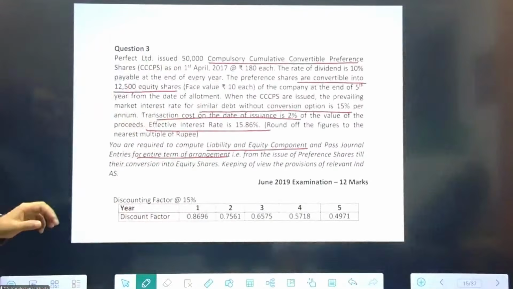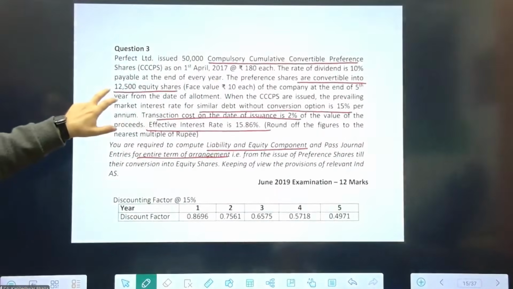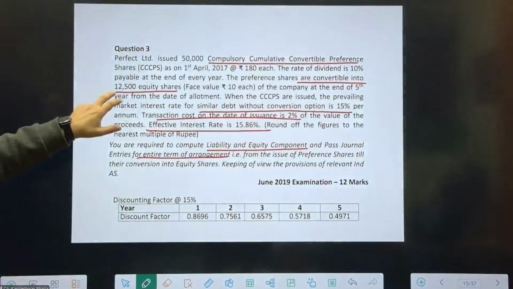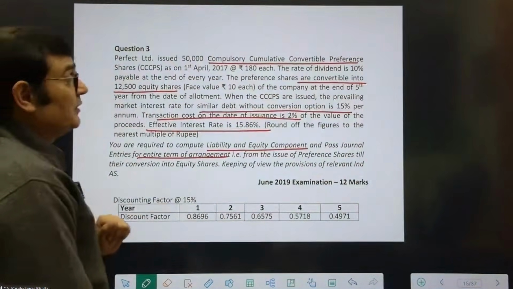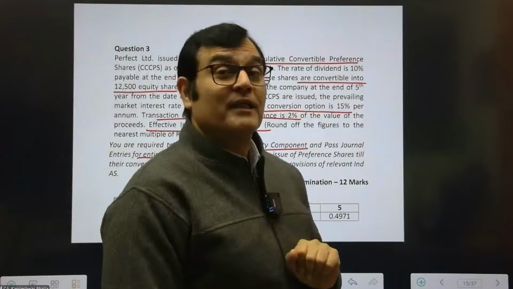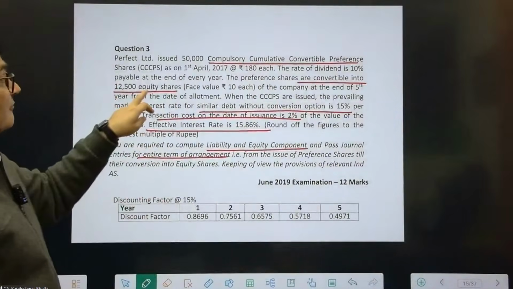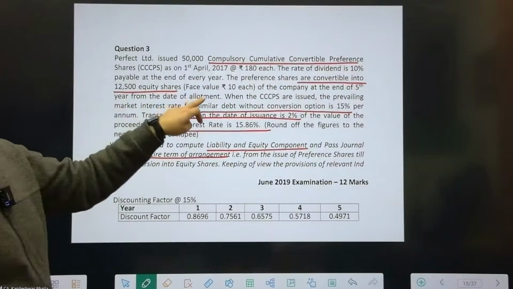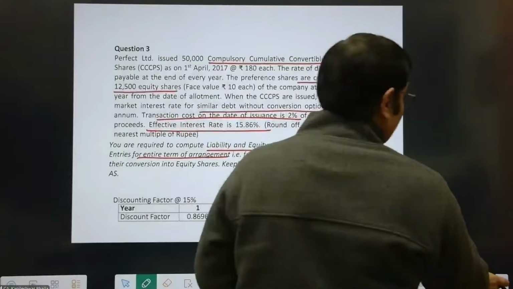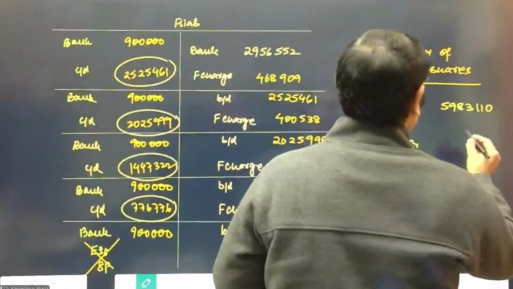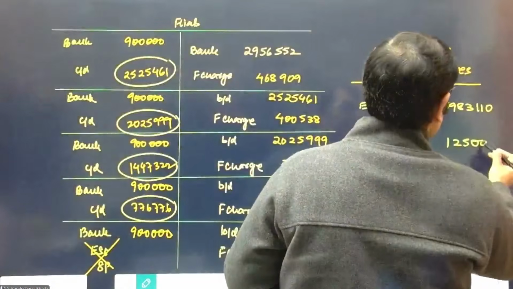I think now you can easily tell me the number of shares to be credited. He's very clearly said, we will issue 12,500 shares of each. So how much will you give a credit to the equity share capital? Very clearly the number of shares with the face value: 1,25,000. Correct. So 1,25,000 will be given out here, and the rest you can take as a balancing figure.